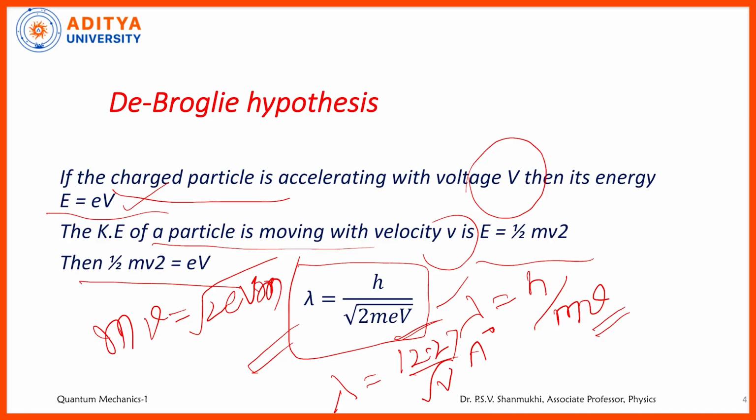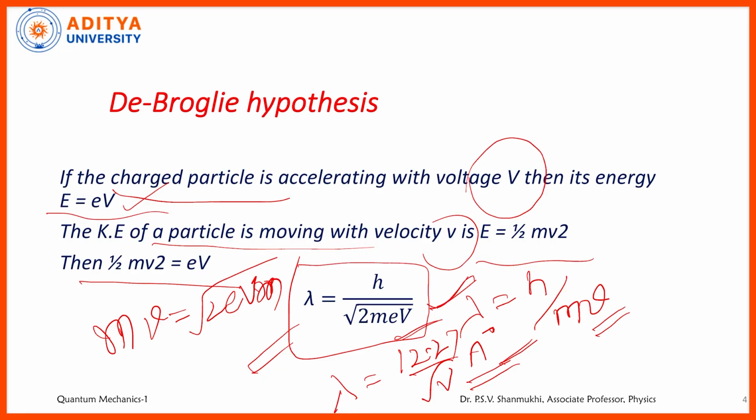Of course, m is the mass of the electron, which we can take as 9.1 into 10 power of minus 31 kilograms, and h is Planck's constant 6.625 into 10 power of minus 34 joule second. Substituting all these values, you will get 12.27 by root over V. Directly you will get this in angstroms. Generally 1 angstrom is equal to 10 power minus 10 meter. So in the former formula, lambda equals h by root over 2meV, you will get the wavelength units in meters. Here we are getting directly in angstroms.